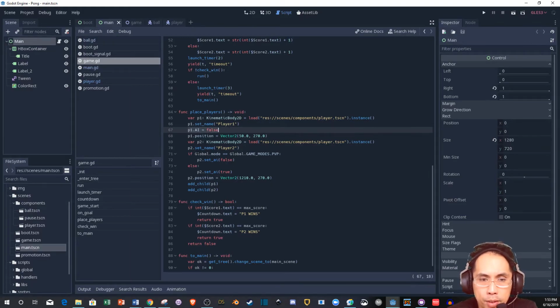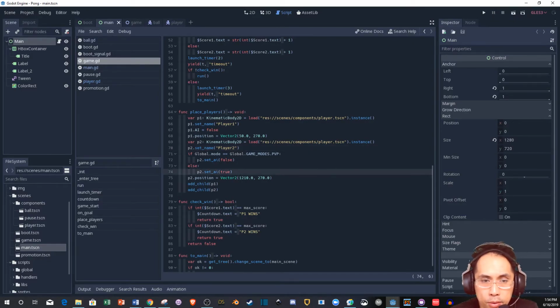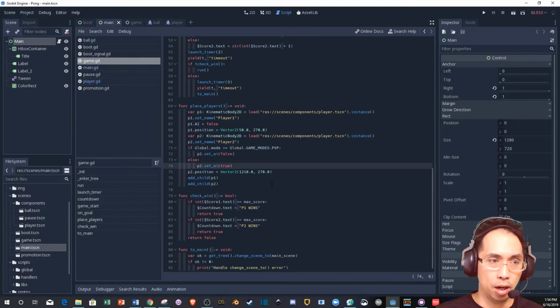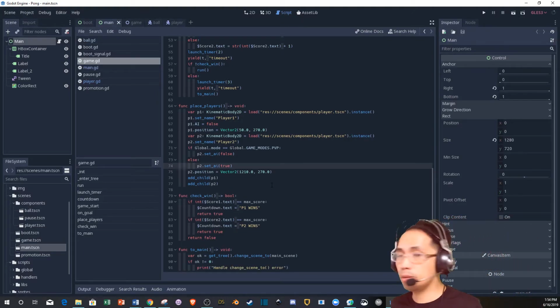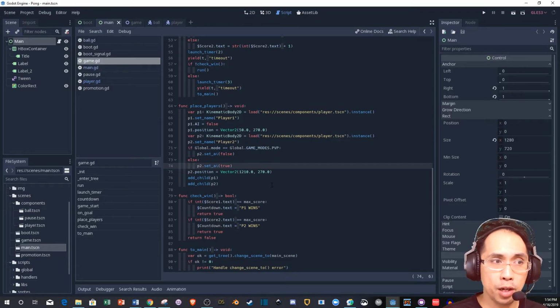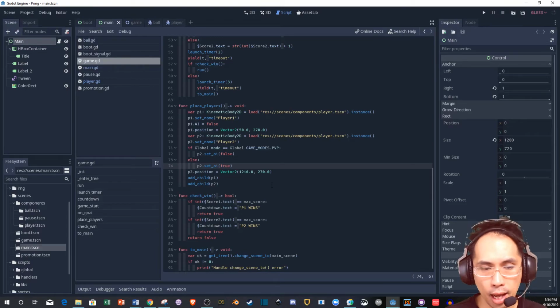But right here, we do have a setup for player 2, where if global mode is game modes PvP, then set AI false, else P2 set AI true. That's kind of cool. I like that. That's just how you switch the AI on and off. All right, so I don't want to spend too much time on this video. You can look at the file yourself. I say if you're still trying to learn Godot, open it up. Try to see if you can figure out how he did this. And this is kind of how I learn.